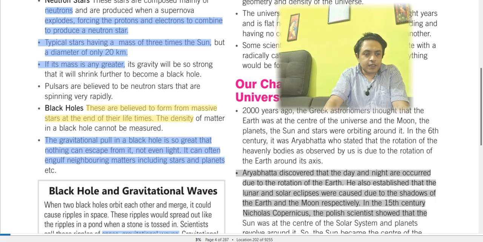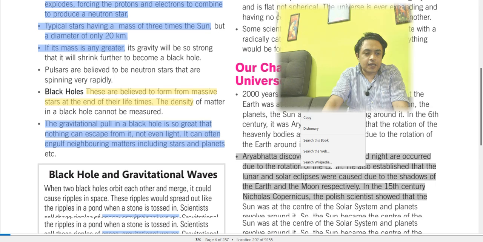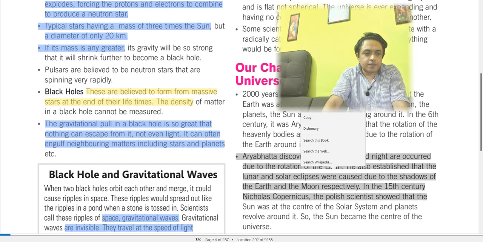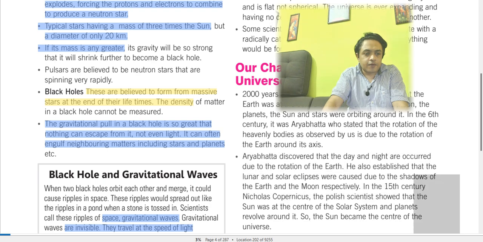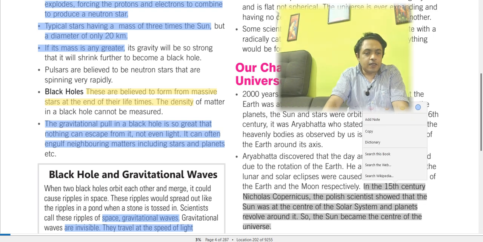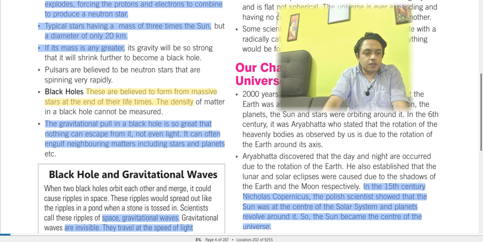He also established that the lunar and solar eclipses were caused by the shadows of the Earth and the moon respectively. In the 15th century, Nicolaus Copernicus, the Polish scientist, showed that the sun was at the center of the solar system and the planets revolve around it. So the sun becomes the center of the universe.